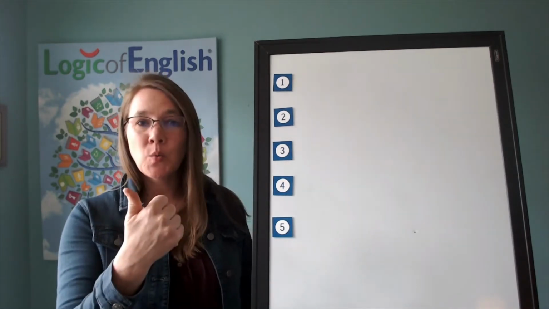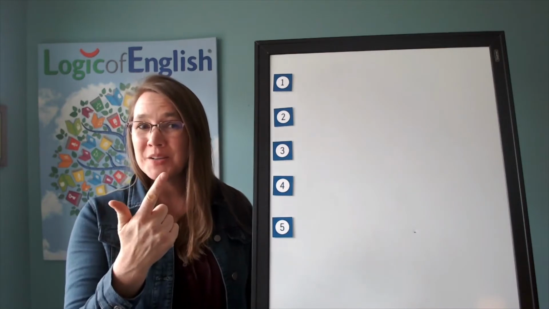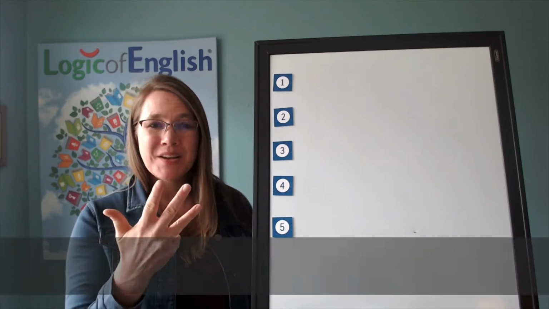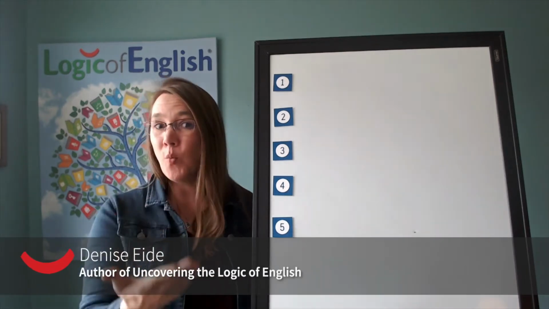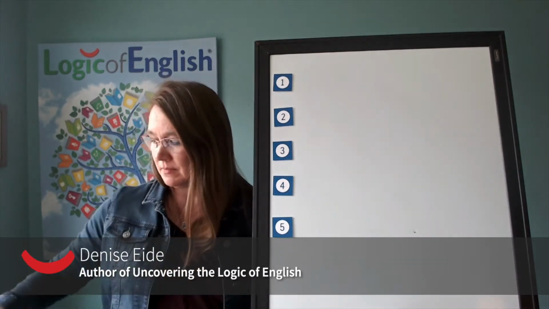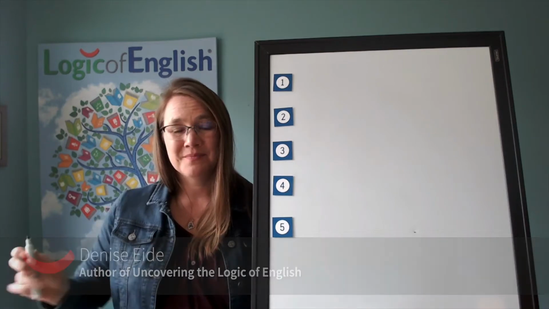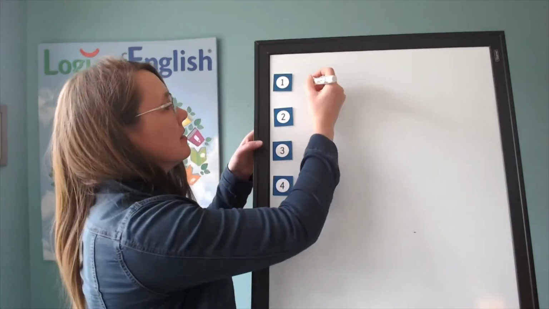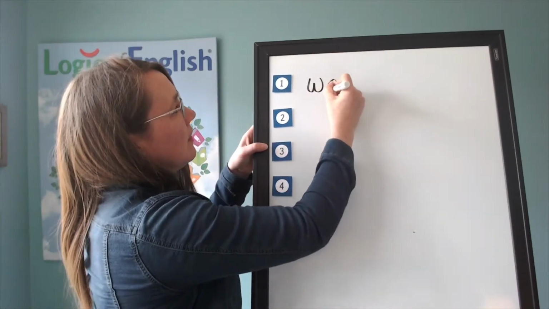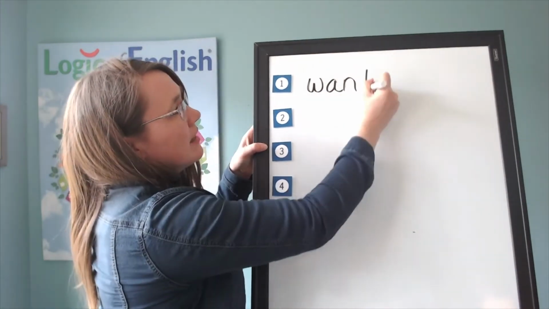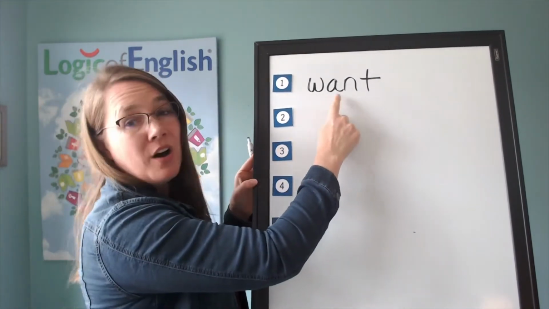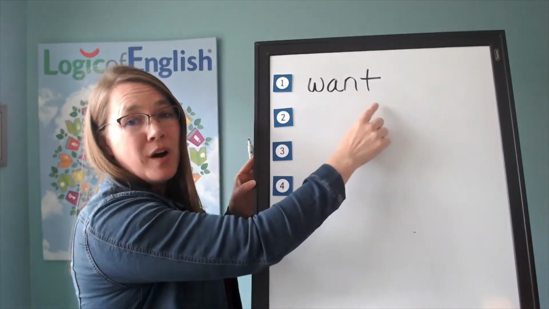Let's sound it out. W, aw. Use an a, aw. N, t. Go ahead and write want. Now help me to write it. W, aw, n, t. Let's sound it out together. W, aw, n, t. Want.